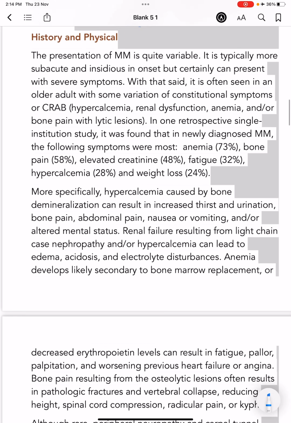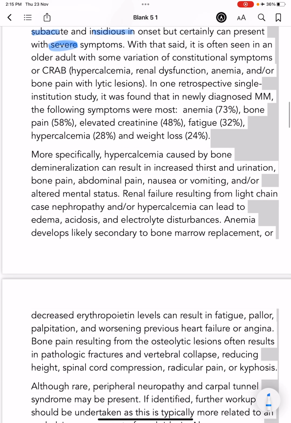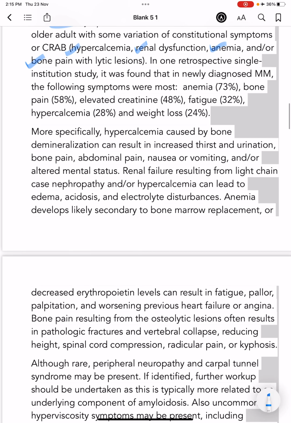And then, what is the history and physical examination? The presentation of multiple myeloma is quite variable. It could be subacute and insidious in onset, but it can also present with severe symptoms. It is often seen in an older adult with constitutional symptoms or CRAB: hypercalcemia, renal dysfunction, anemia, and bone pain with lytic lesions.